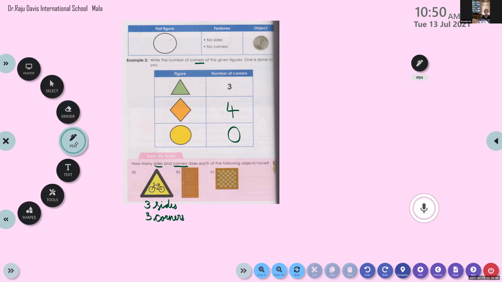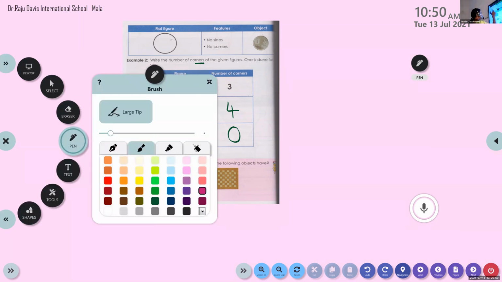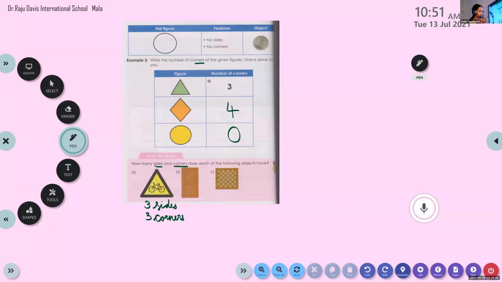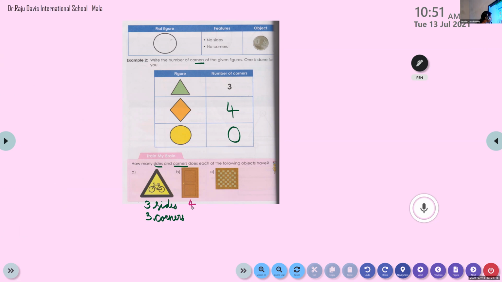So how many sides and how many corners are there for a rectangle, Alasia? 4. You can tell me in a sentence. Whenever somebody asks you a question, try to tell the answer in a sentence. So there are four sides and four corners for a rectangle. All of you please write the answer. Four sides, S-I-D-E-S, four corners, C-O-R-N-E-R-S. Four sides and four corners.